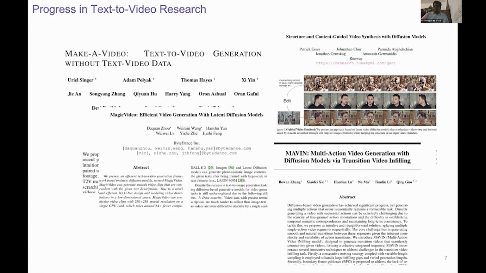And more recently, MAVIN from Zhang and colleagues tackled multi-action generation by splicing single action clips together using transition video infilling. We will come back to multi-action generation toward the end of this talk, because it turns out that our method has interesting things to say there too. So in just a few years, the field has gone from can we even do this to a rich ecosystem of techniques. Let us now ask, why does any of this matter?